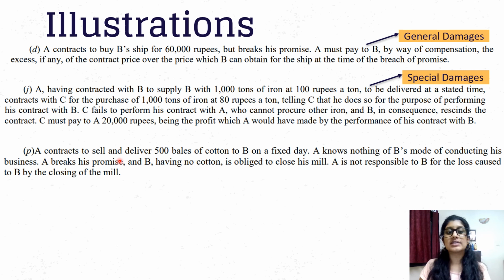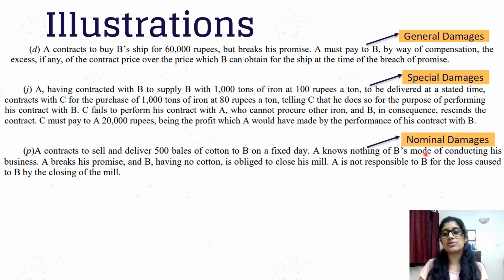Then A contracts to sell and deliver cotton to B on a fixed day. A knows nothing of B's mode of conducting his business. So B has not given any information to A as to why he needs this cotton on this particular day. So A breaks his promise and B, having no cotton, is obliged to close his cotton mill. Now it turns out B had a cotton mill and he needed cotton to run that mill. However, since he had never informed A of this, B can only get the nominal damages or the general damages from A. But A is not responsible to B for the loss caused to B by the closing of the mill.